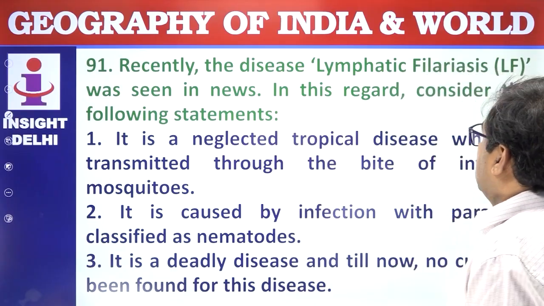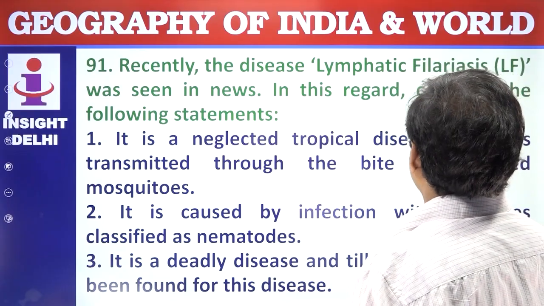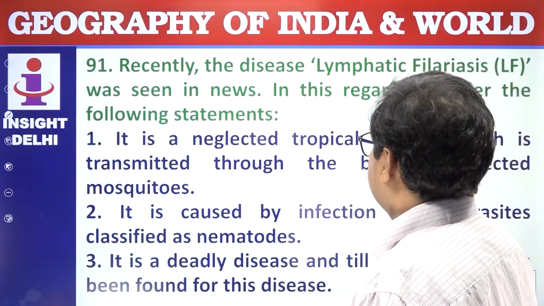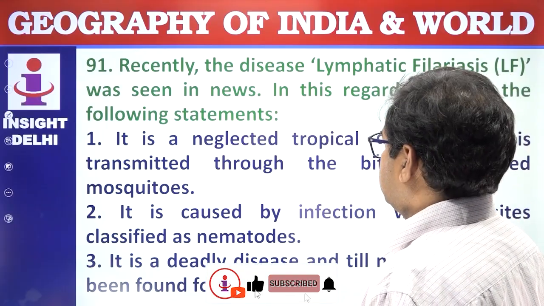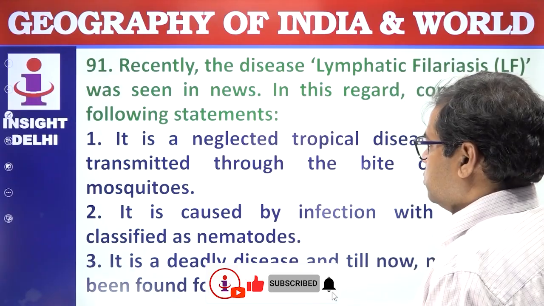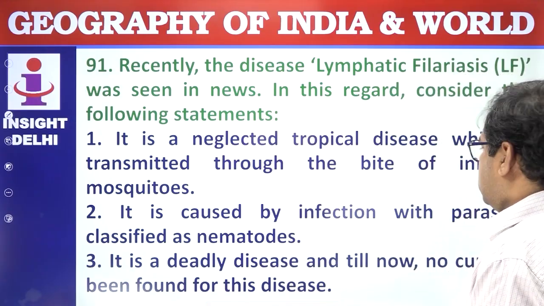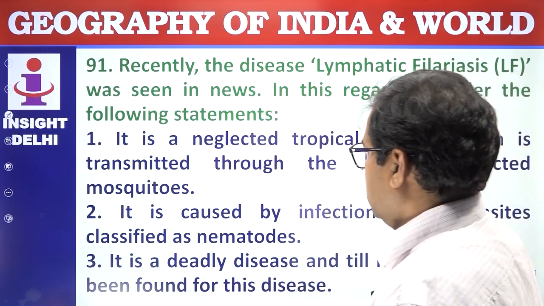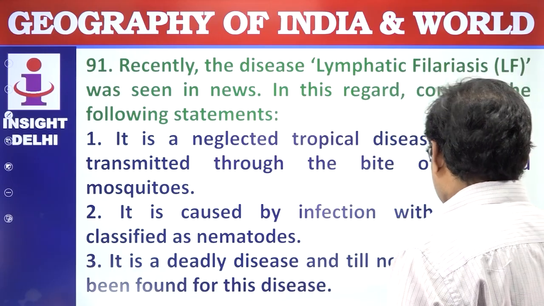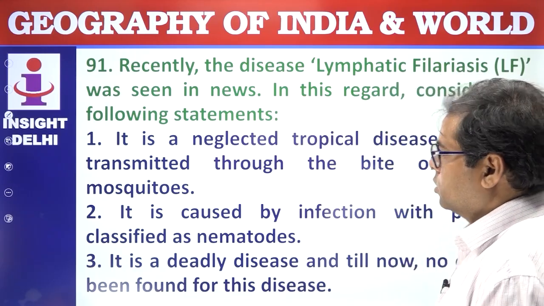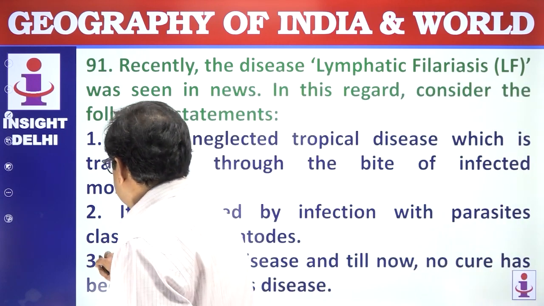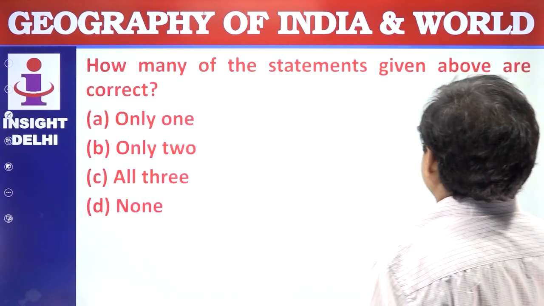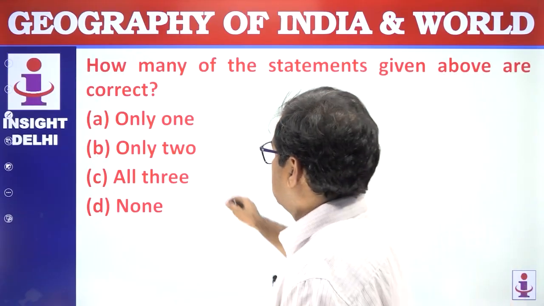Recently, the disease lymphatic filariasis was seen in the news. In this regard, consider the following statements. It is a neglected tropical disease which is transmitted through the bite of an infected mosquito. It is caused by infection with parasites classified as nematodes. It is a deadly disease. Until now, no cure has been found for this disease. So, this statement is wrong. 1 and 2 are correct. How many of the statements given above are correct? Only 2. Answer is B.